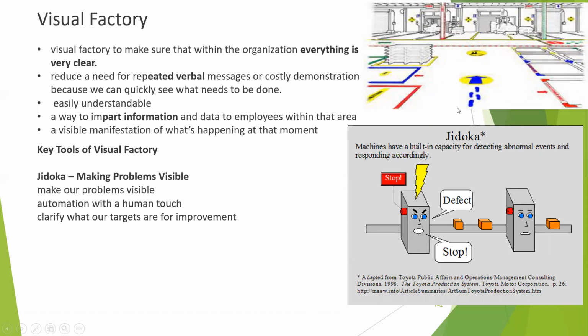See, if you go and stand in this particular place, you know what should be there. All the places will clearly give a visualization to you, and instead of repeated verbal communication, this visualization will give detailed information to the team. It is a way of imparting information to the employees within the area.